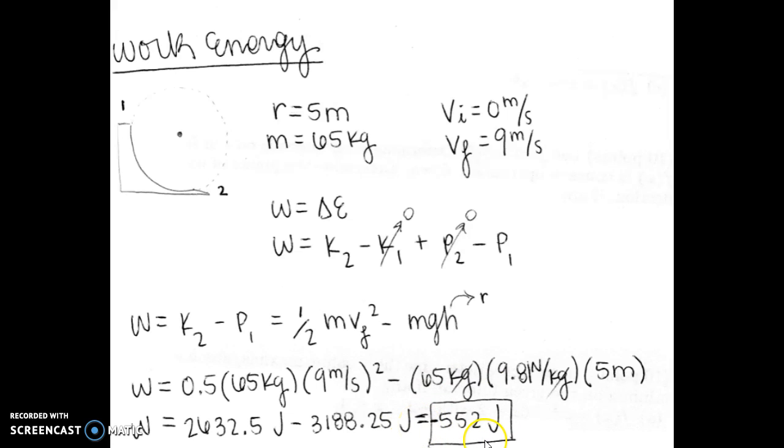And so we know that the work done by friction as the skater goes down the ramp is about negative 550 joules. We know that's right because as he's going down the ramp, the frictional force is going in the opposite direction, or in the negative direction compared to his motion. And so that's how we know that it's a negative value.